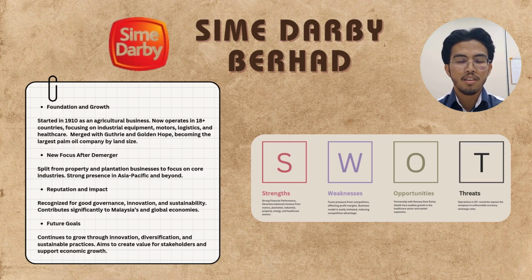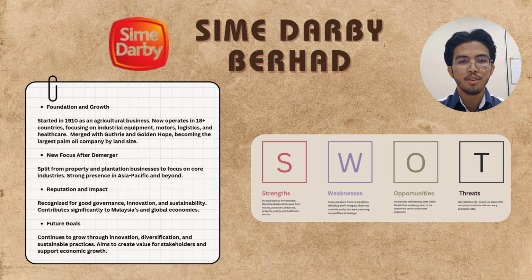And then Sime Darby Berhad split from property and plantation businesses to focus on core industry, strong presence in Asia Pacific and beyond. And then it is recognized for good governance, innovation and sustainability, where it contributes significantly to Malaysia's and global economies. And then it continues to grow through innovation, diversification and sustainable practices, aims to create value for stakeholders and support economic growth.